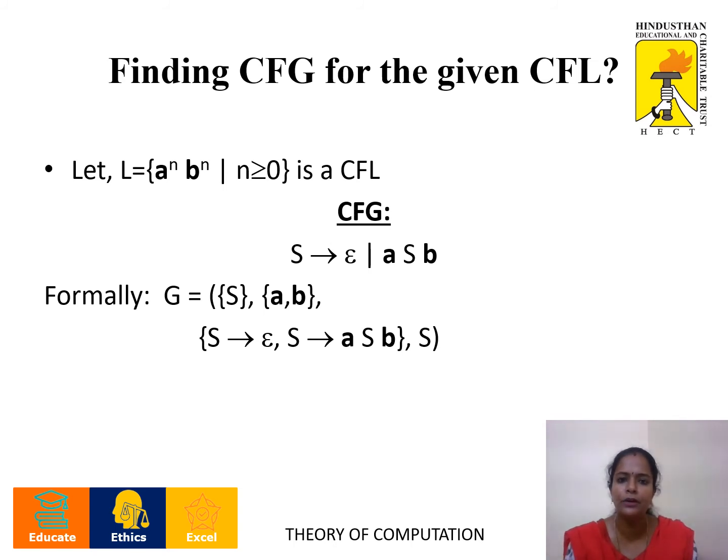Again, if I substitute in S to aSb, the final terminal string we get is aabb, that is 2a, 2b. If we substitute repeatedly, we get 3a, 3b, 4a, 4b, and so on. So the final language we can write is L is equal to a power n, b power n, where n is greater than or equal to 0. The productions are S to epsilon and S to aSb.